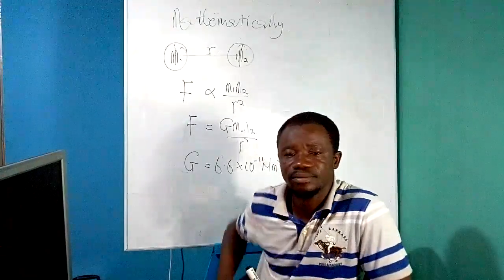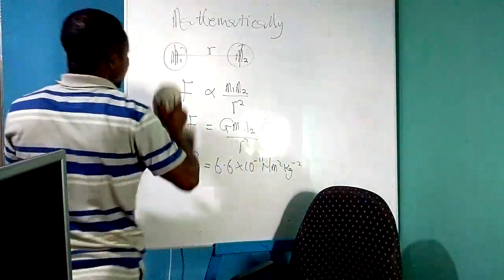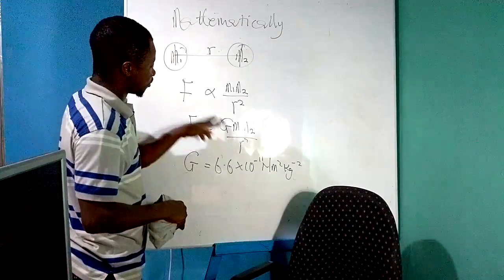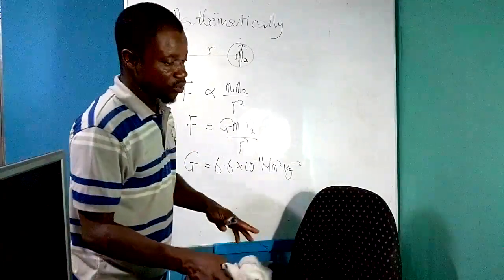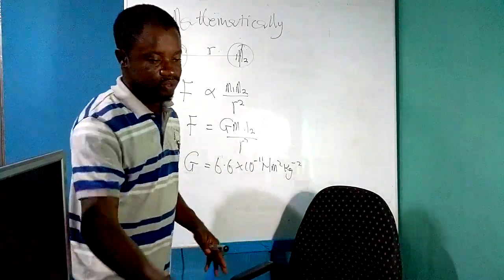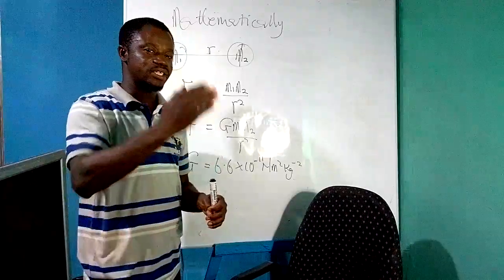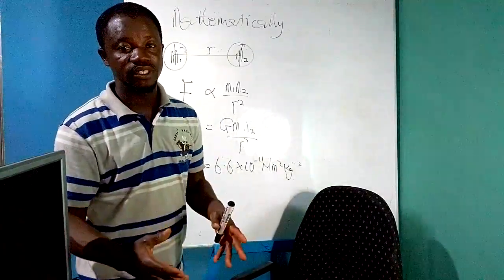So we look at acceleration due to gravity. Now, because of this gravitational force, F, that gravitational force produces an acceleration on every object that is moving vertically in space. That acceleration we call acceleration due to gravity.